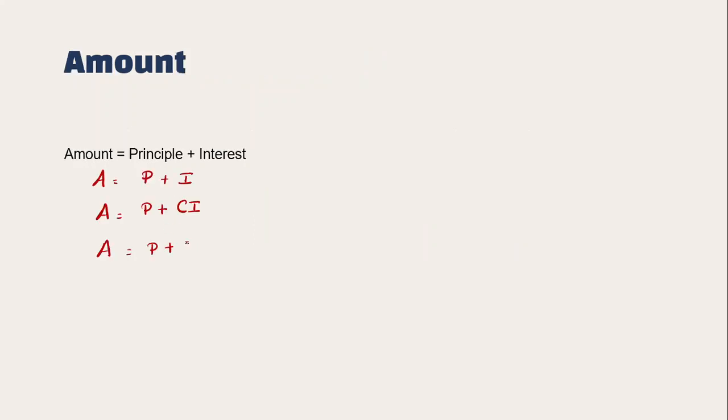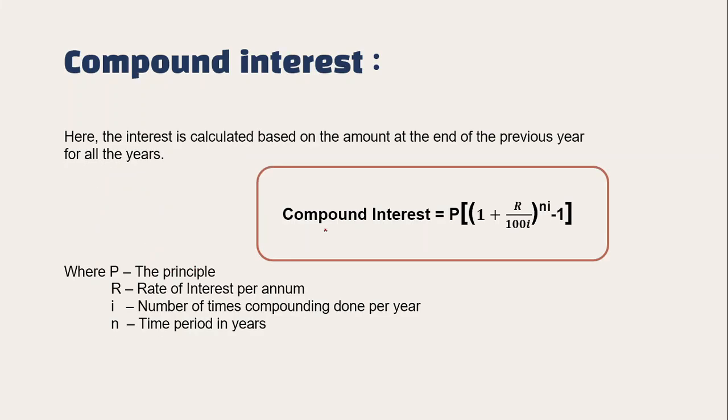So let me write that over here. Inside the square brackets there are two terms. One is 1 plus R divided by 100I whole to the power ni. This is one term, and the other term is minus 1. So P has to be multiplied to both the terms inside the brackets. Yes or no?